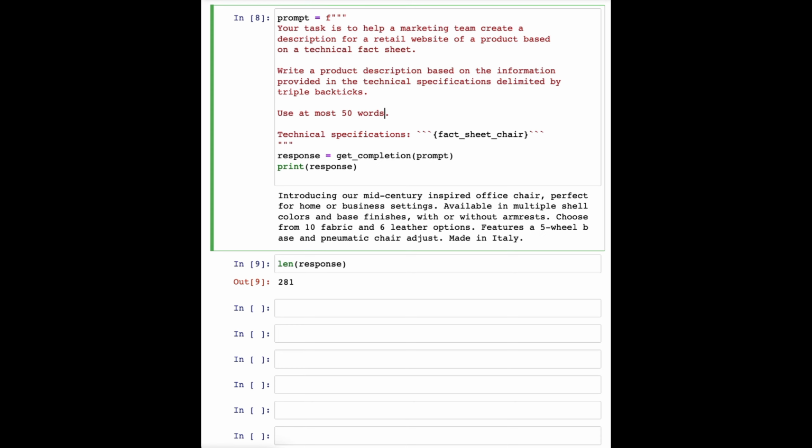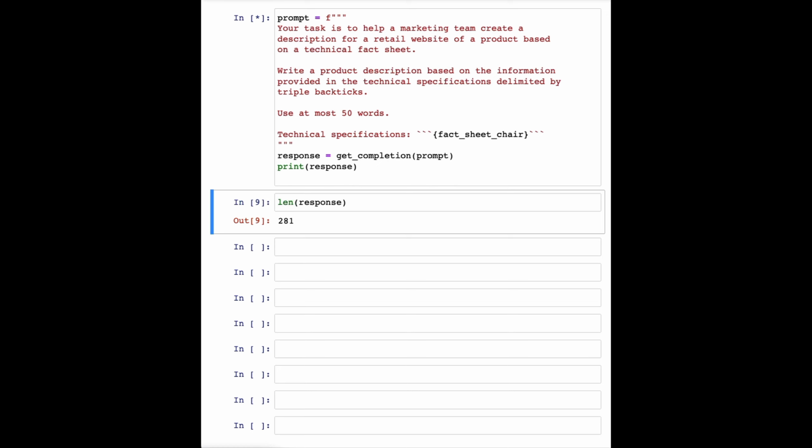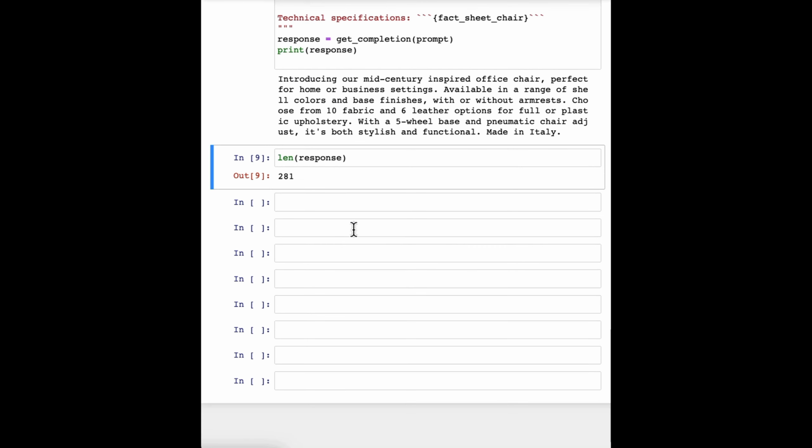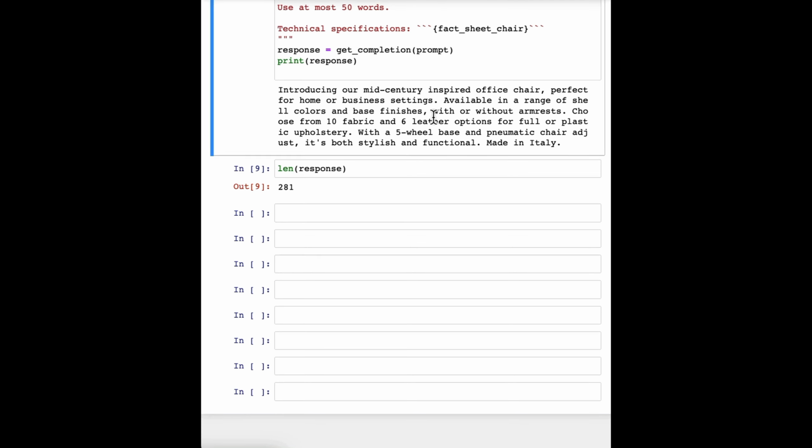But let me just switch it back to use at most 50 words. And there's that result that we had just now. As we continue to refine this text for our website, we might decide that, boy, this website isn't selling direct to consumers, it's actually intended to sell furniture to furniture retailers that would be more interested in the technical details of the chair and the materials of the chair.